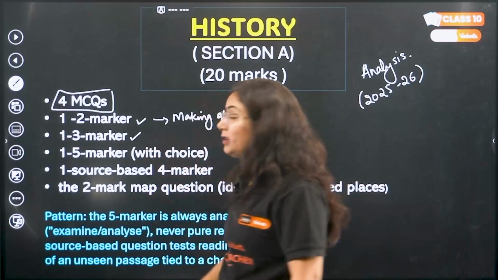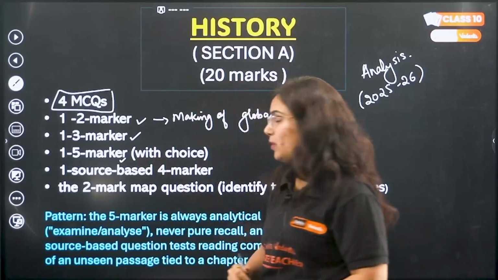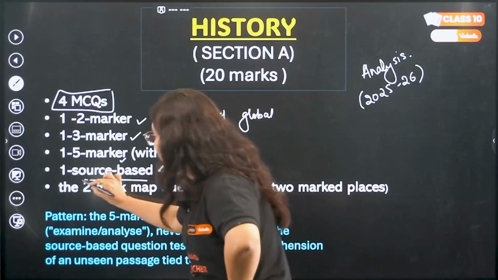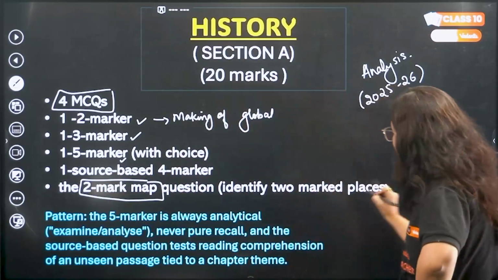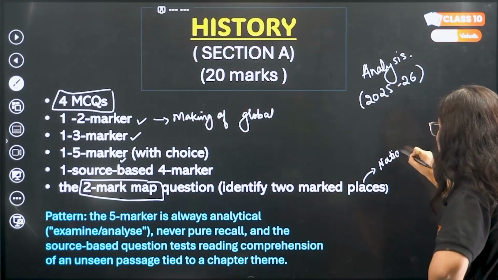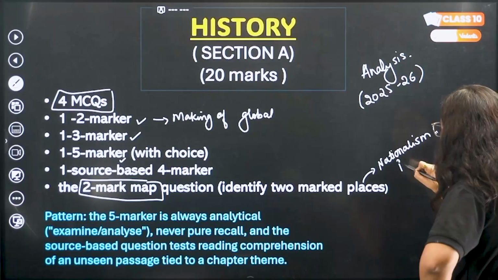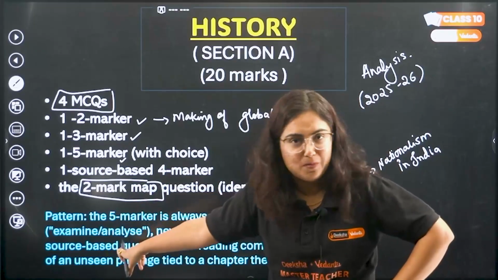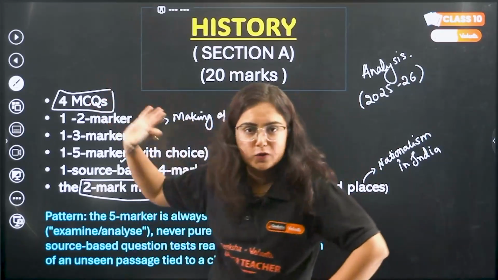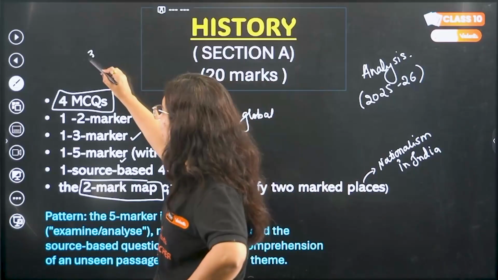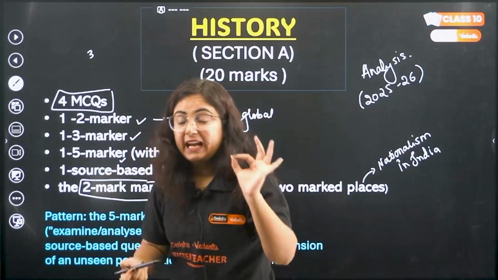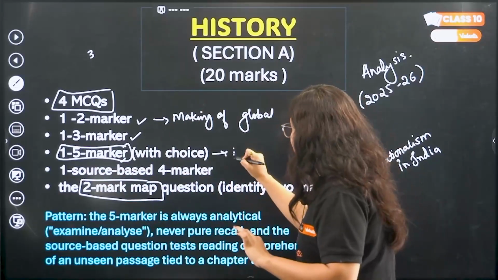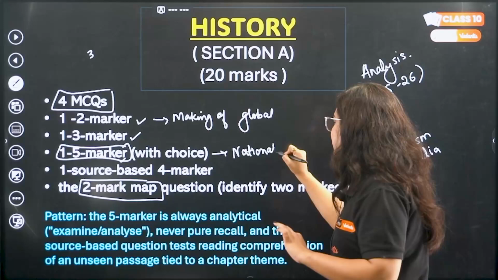Then we have 1 3-marker question and 1 5-marker question. One thing we have to understand is, beta, which chapter does the map work come from? The map work comes from the chapter Nationalism in India. So this chapter has a weightage of 2 marks over here. One of the MCQs is also going to come from this chapter. That means 3 marks are already there, and hence this 5-marker question is for sure from the chapter Rise of Nationalism in Europe.